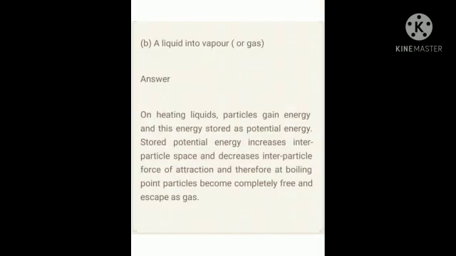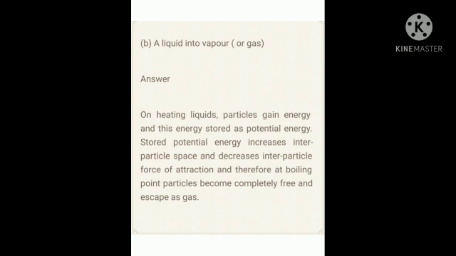Now second, B is the liquid into vapor or gas state. Now how will you explain it? Actually your answer is, on heating liquids, particles gain energy and again this energy is stored as potential energy.